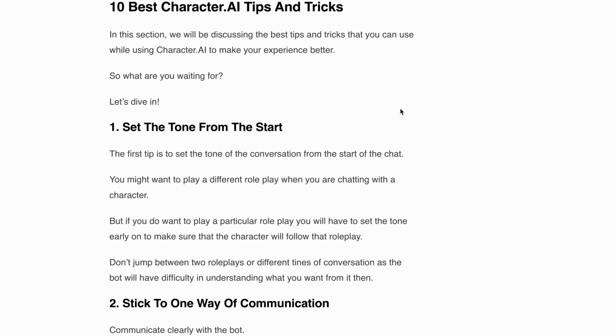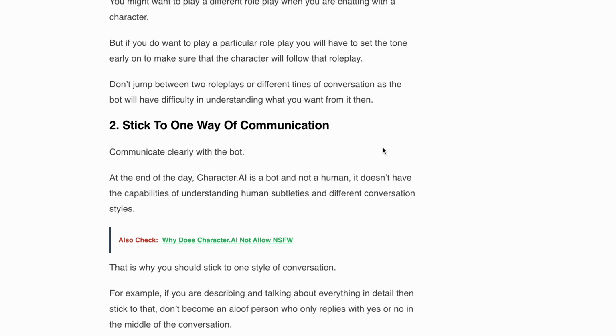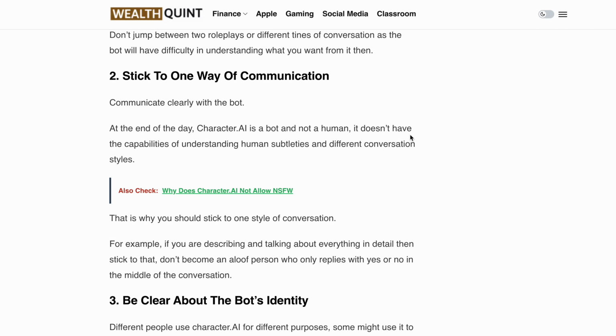Second is stick to one way of communication. Clear communication is the key when interacting with the bot. Remember, Character.AI is an AI, not a human. It doesn't possess the ability to grasp human nuance or adapt to a different conversation style. Therefore, it's best to stick to one style of conversation throughout. For example, if you prefer providing detailed descriptions and explanations, maintain that approach. Avoid abruptly switching to brief responses as it may confuse the bot.